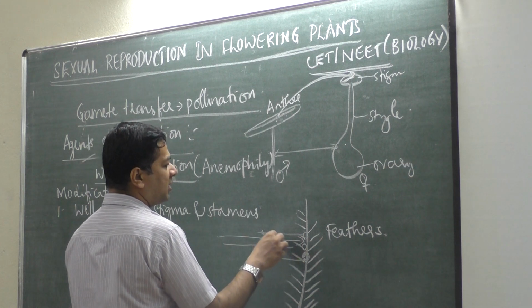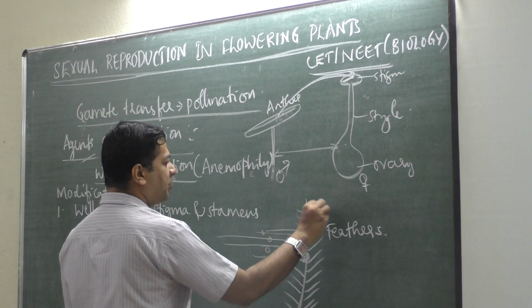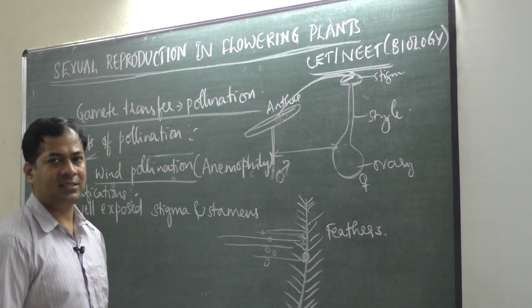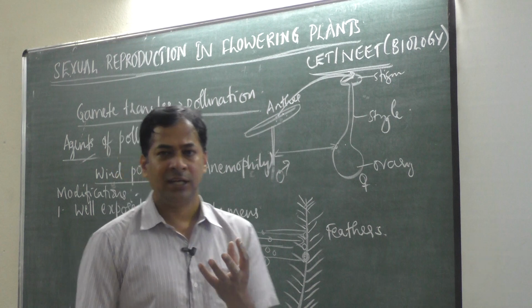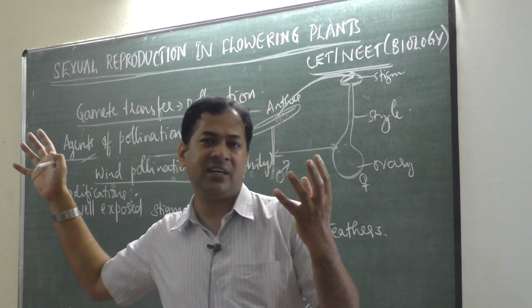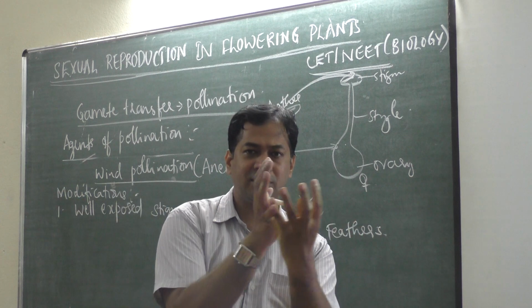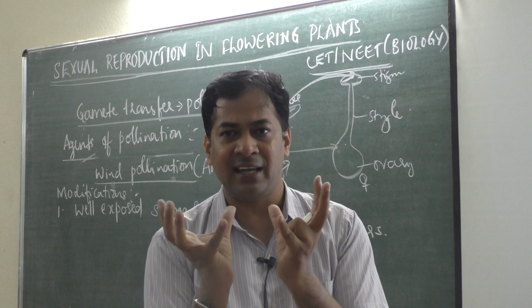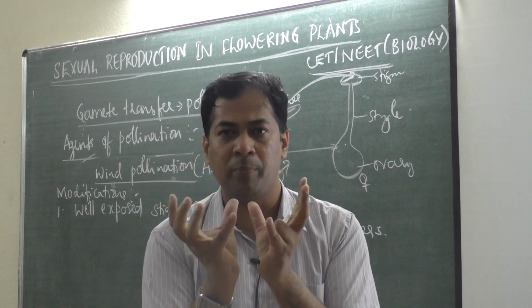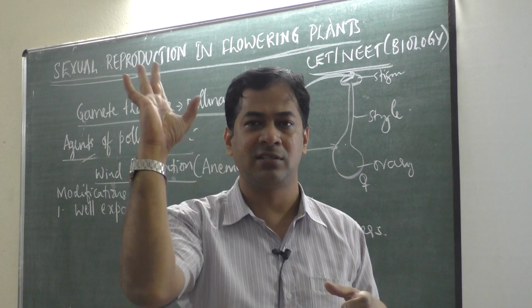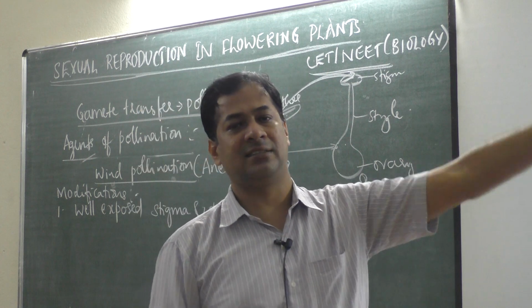Stamens also should be well exposed, because when wind comes with force, the dehisced anther will break open, then the dry pollen grains will be released like chalk dust. Then wind carries it.